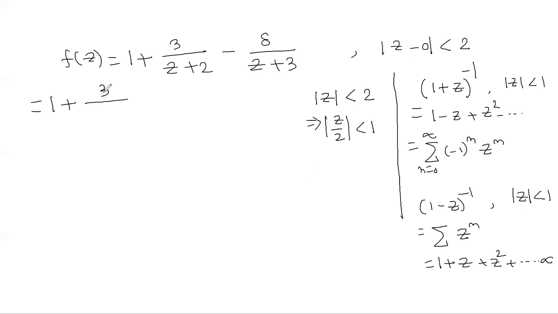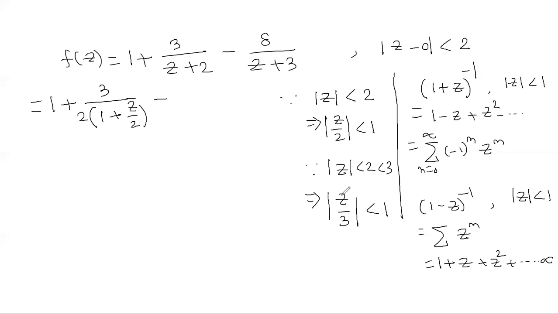So if I take 2 over here, you'll see this can be written as 1 plus z by 2. Similarly, since mod z is less than 2, it is also less than 3, isn't it? So I can write this as mod z by 3 is less than 1. So this is my u, say, so mod of u is less than 1.